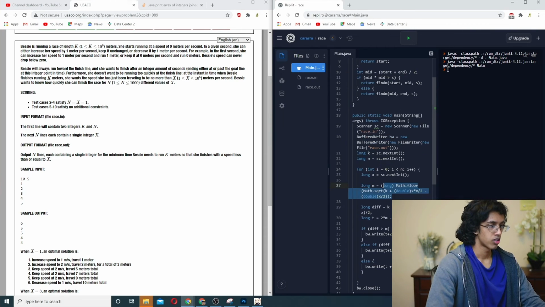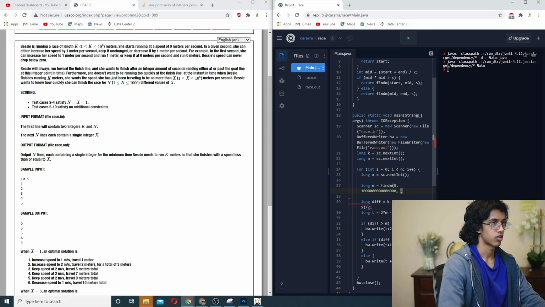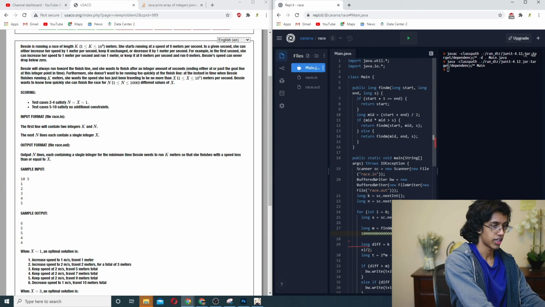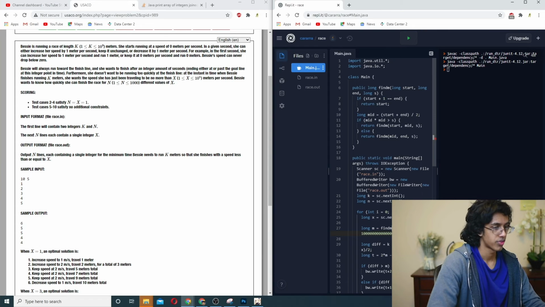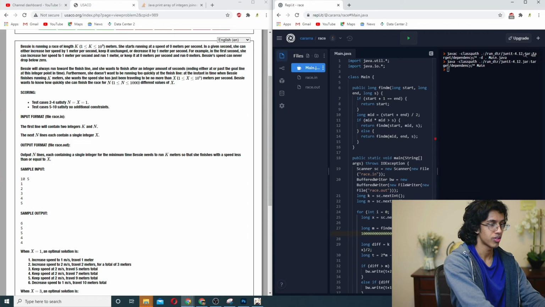Okay, so here we'll just do find M, 0 comma some really big number. Let's make these long. And we want to find k plus x times x minus x over 2. I don't know why I did all the double nonsense. This is guaranteed divisible by 2, but that should be fine.